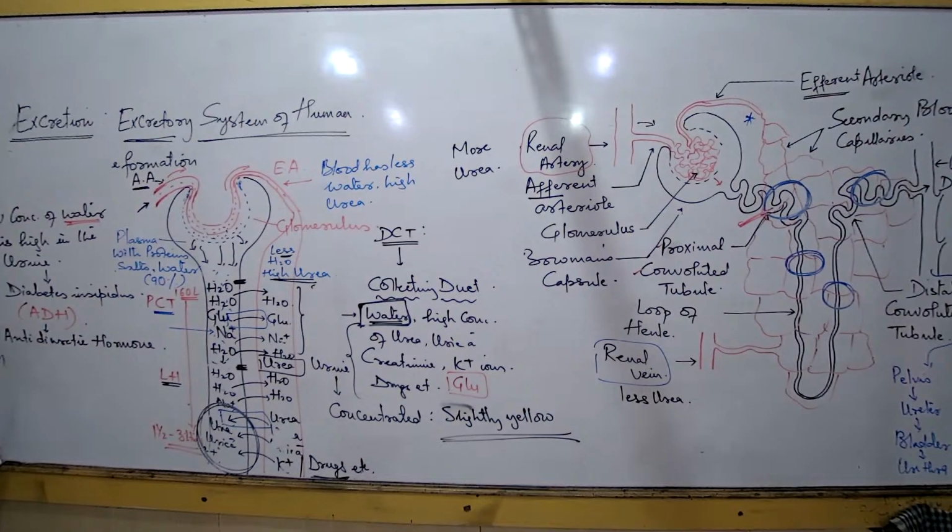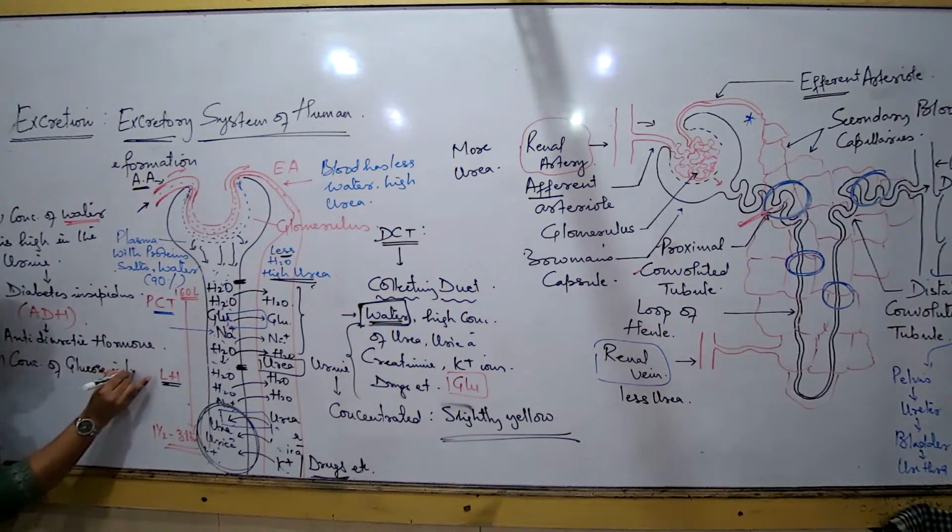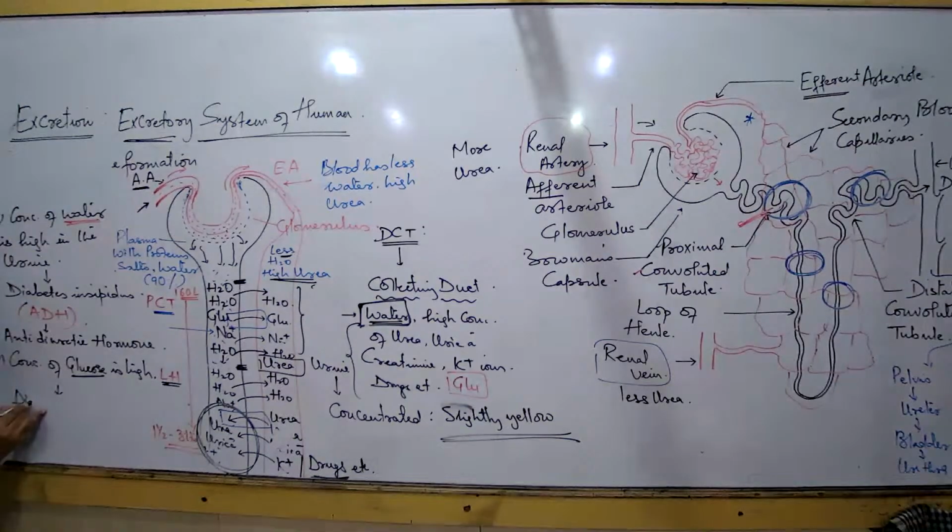What is the second? Concentration of glucose is high. If the concentration of glucose is high, then what is this condition known as? This condition is known as diabetes mellitus. Okay. This again, in the next chapter, coordination, you are going to study in detail. Let me just talk about this with reference to this one. This I just spoke about. Later you will understand this with reference to insulin. But with this chapter, this you will be asked.